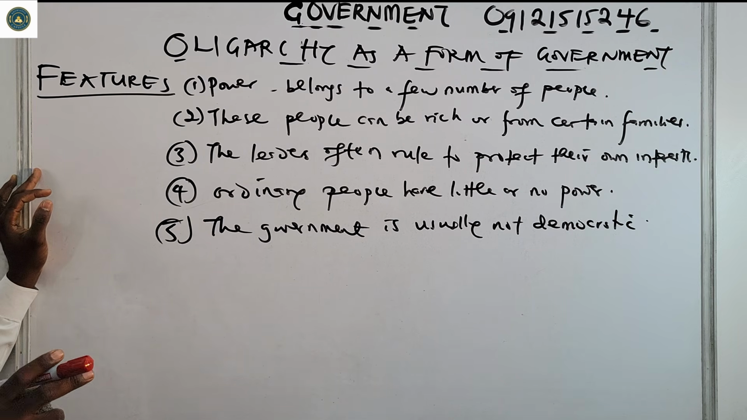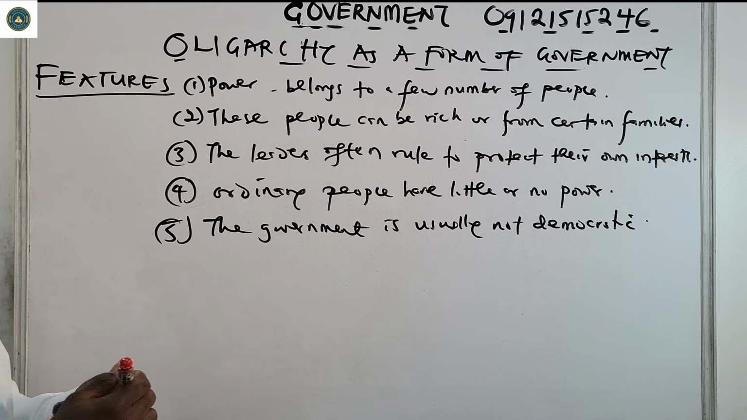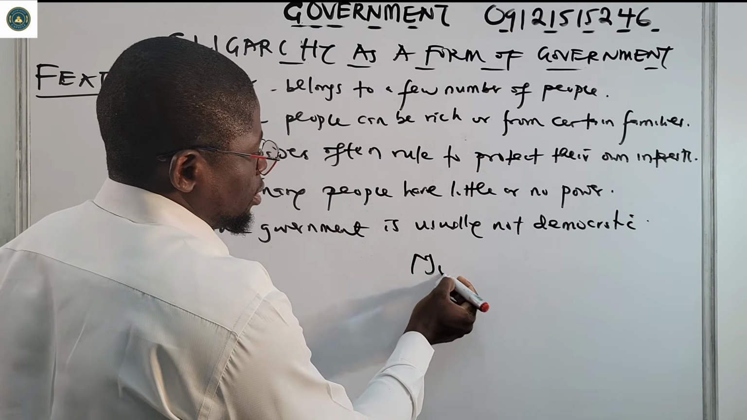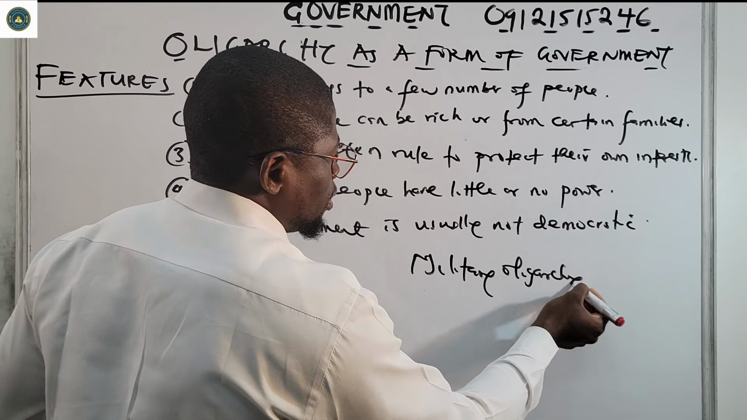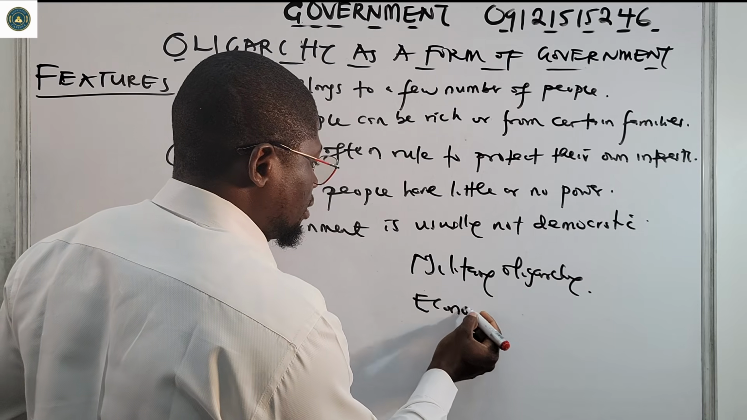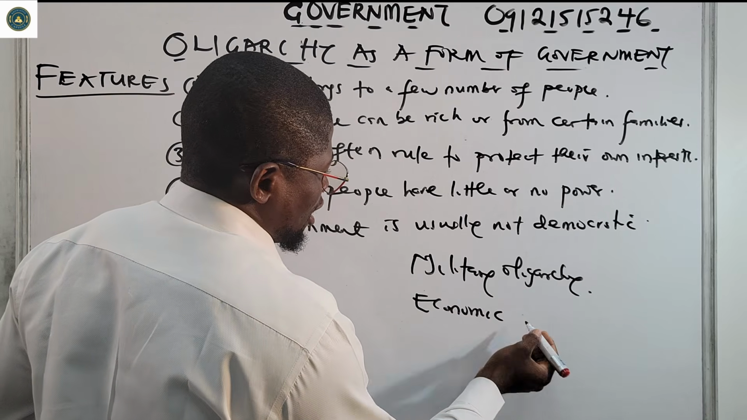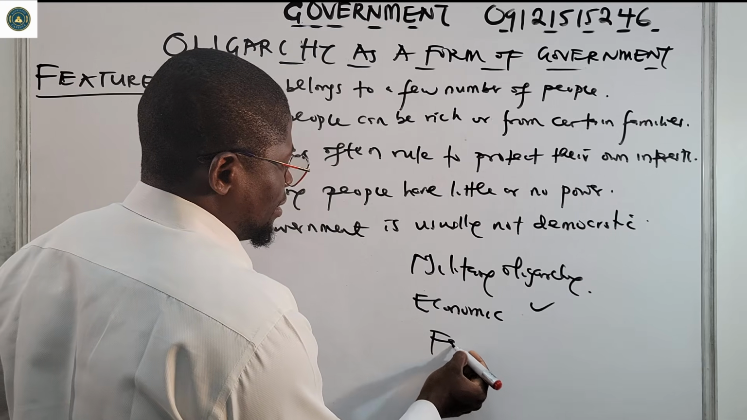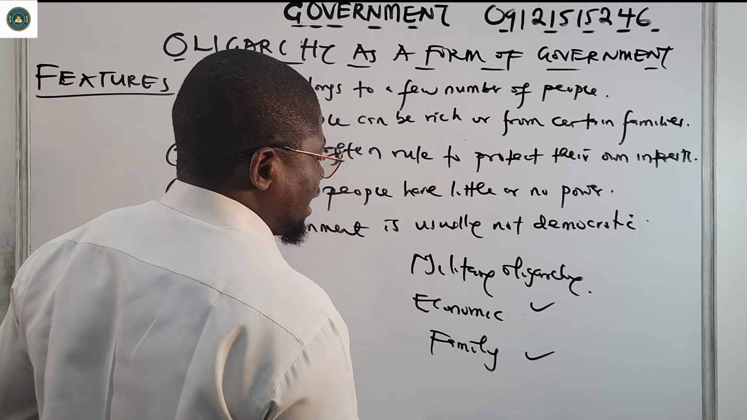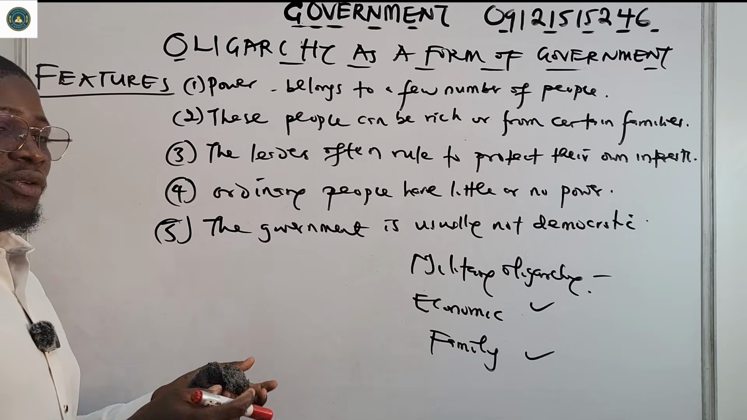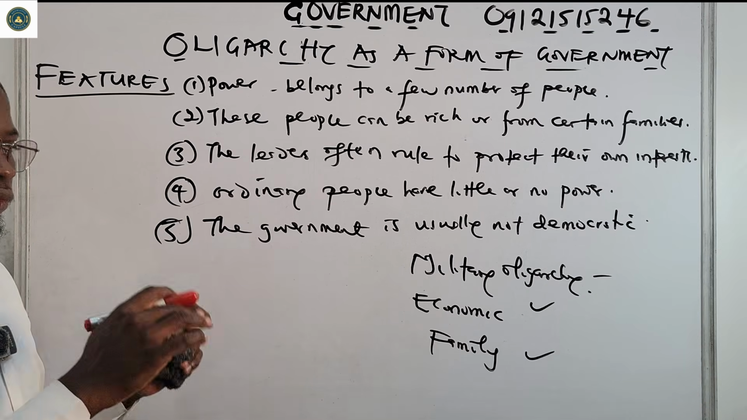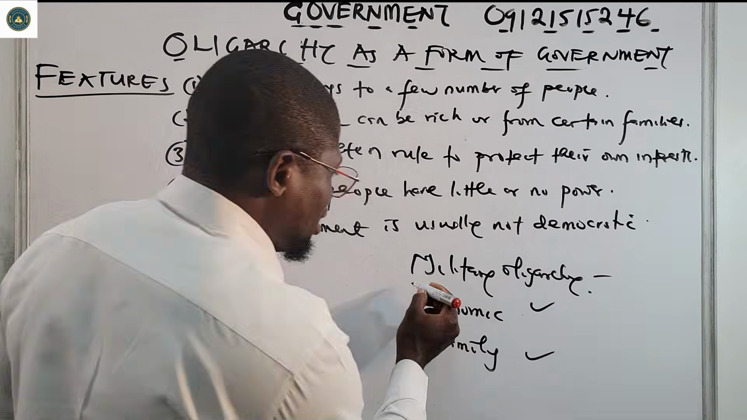Now we have what types of oligarchy. We have military oligarchy, economic oligarchy, and family oligarchy. These are types, not forms. In military oligarchy, a few number of top military officials rule the country. That's where we now have military oligarchy.